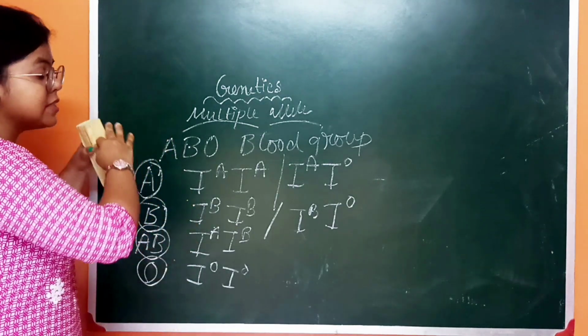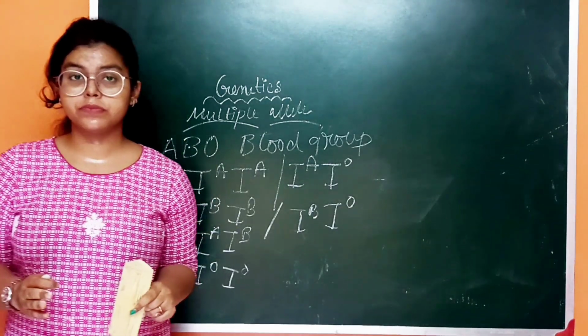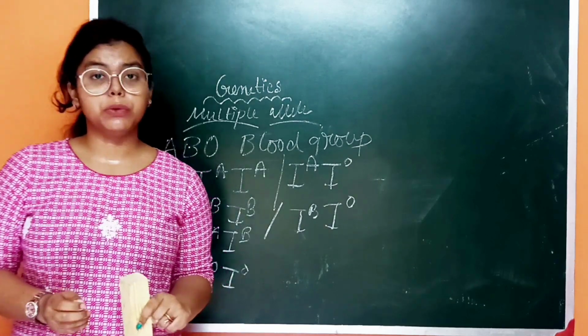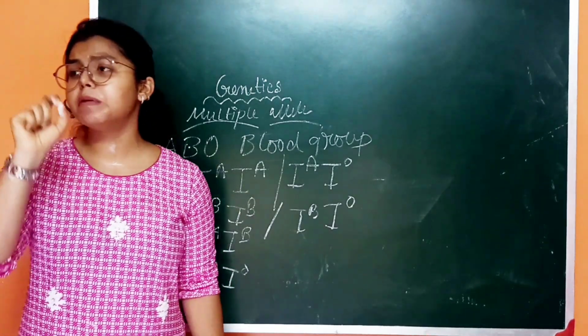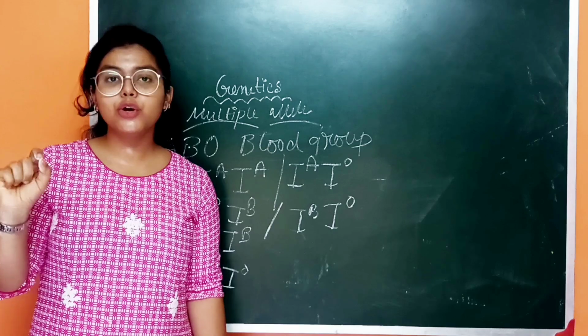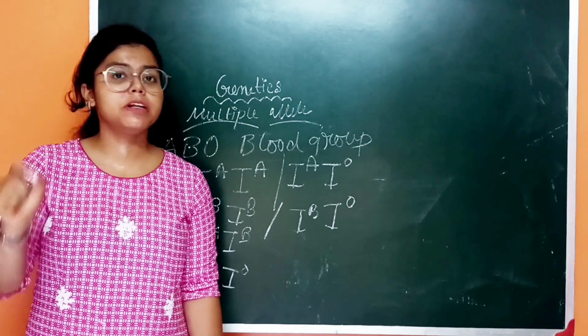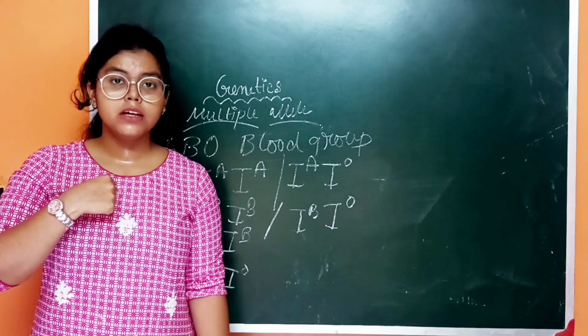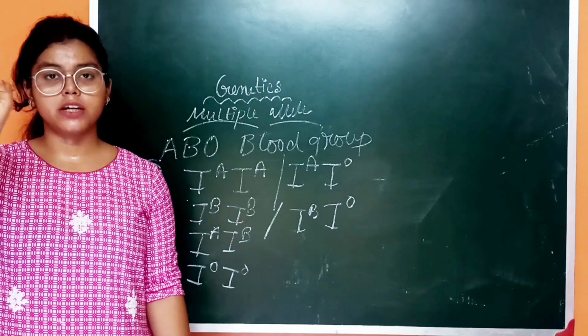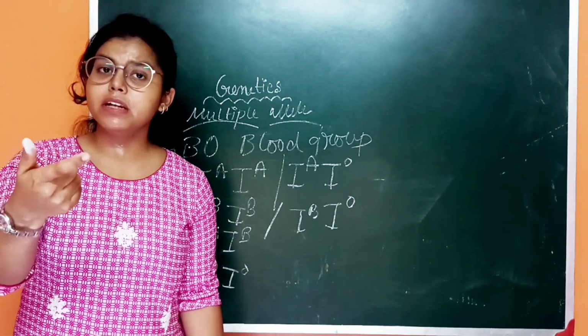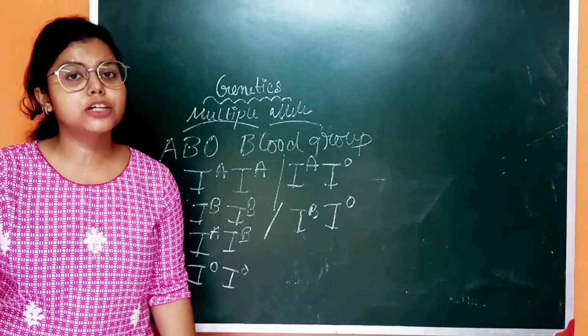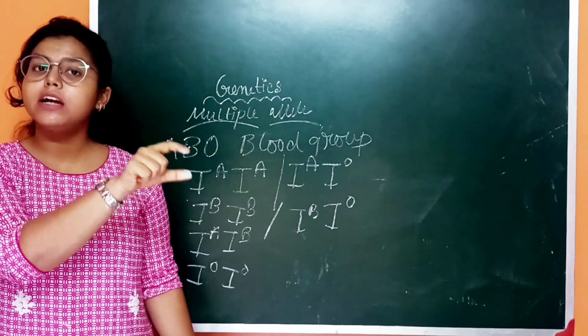So this is in a particular population. It should be clear to all of you. It is not possible in a particular individual. No, it cannot be possible in you or in me only. If you consider a population, suppose in your family there are different types of blood group: A blood group, B blood group, AB blood group, O blood group.